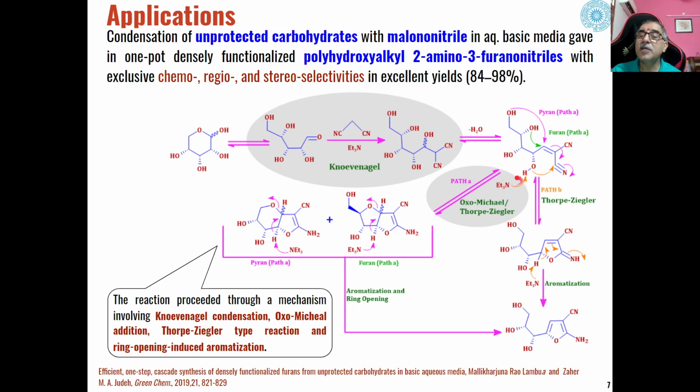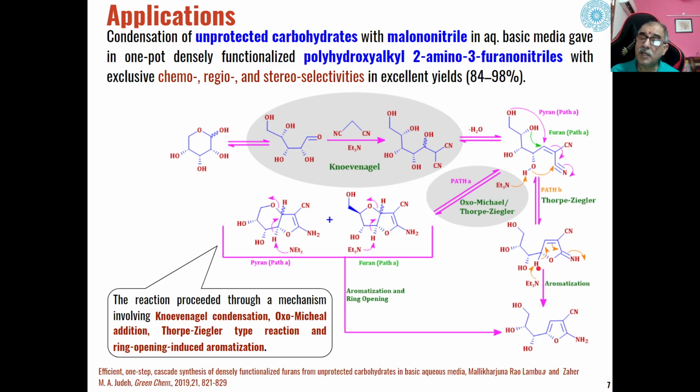If triethylamine abstracts this proton, then this oxygen can directly attack this carbon of the carbon-nitrogen triple bond, and this will be converted into a carbon-nitrogen double bond. And this type of cyclic dihydrofuran can be formed, and this is purely a Thorpe-Ziegler cyclization. Then this will undergo